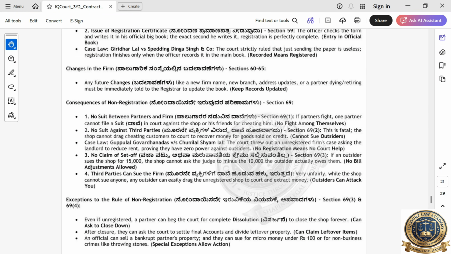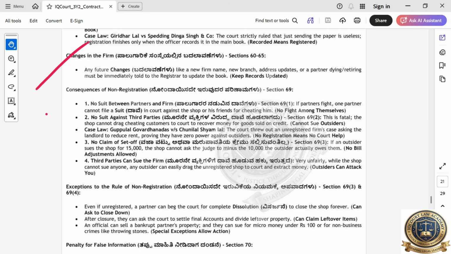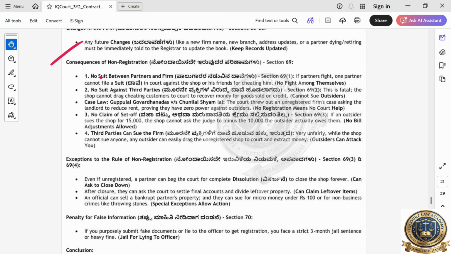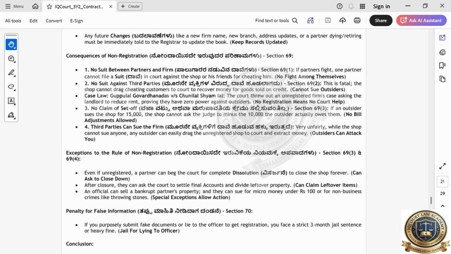Whatever you already studied, that much only you study now. Exam is there. Changes in forms. If there is a change, you have to inform the registrar. Consequences: no suit between the partners and the firm. They can't file. No suit against a third party. They can't file. No claim of set off. Third parties can sue the firm. Other persons can sue, but these persons can't sue if they have not registered the firm.